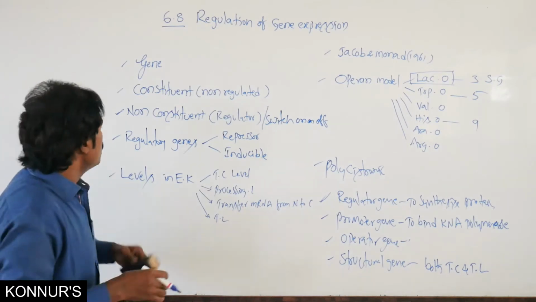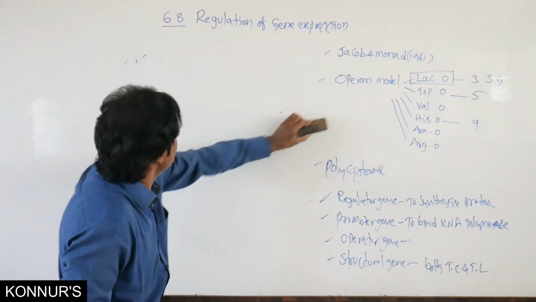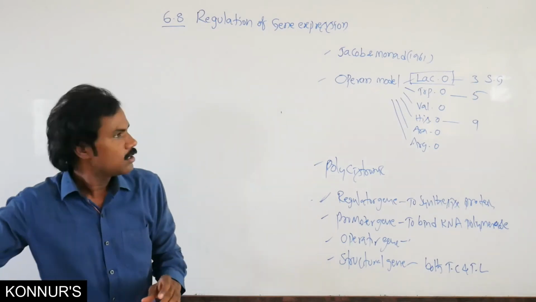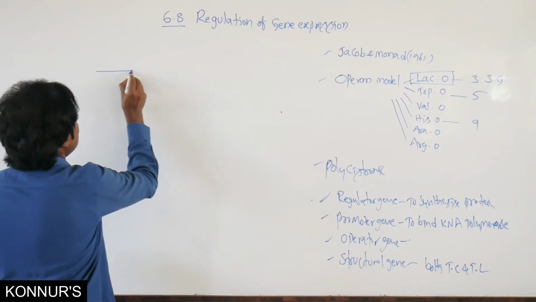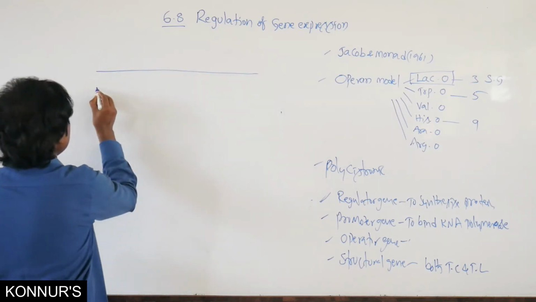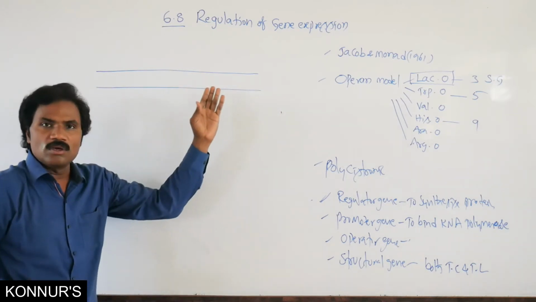Suppose this is the lac operon, a DNA molecule.